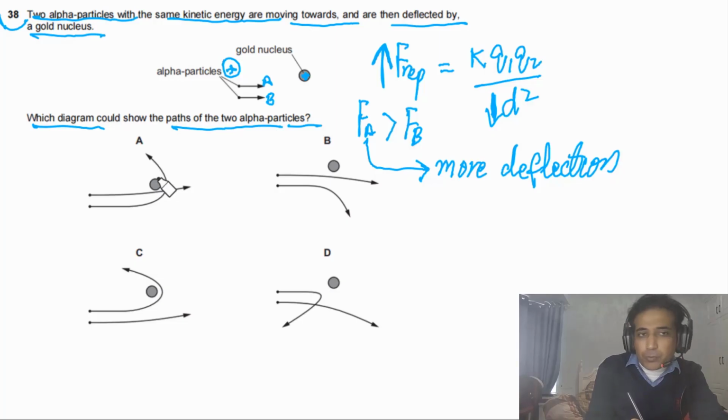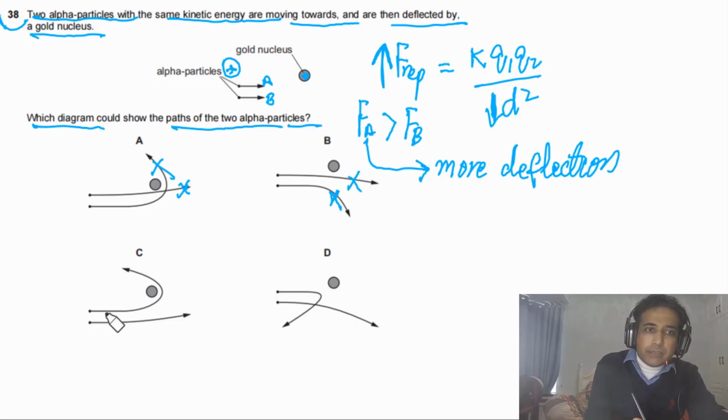Now if you look at option A, A is deflecting less, B is deflecting more. Actually this is showing B is attracted, so this is incorrect. And if you look at option B, this is telling us B deflects more, so B is also incorrect.